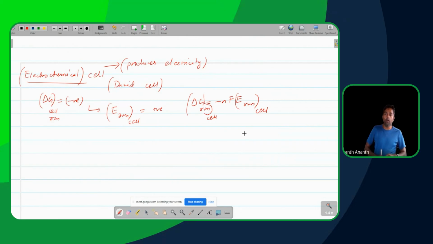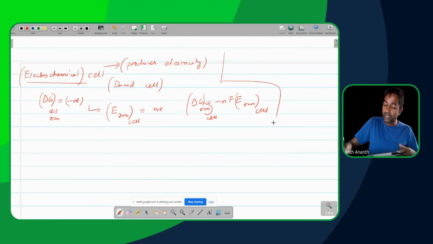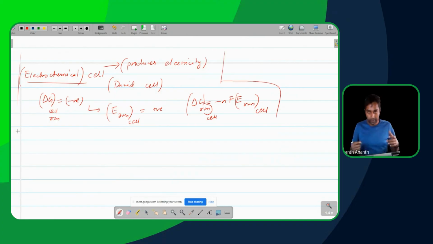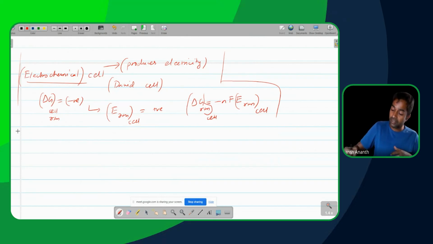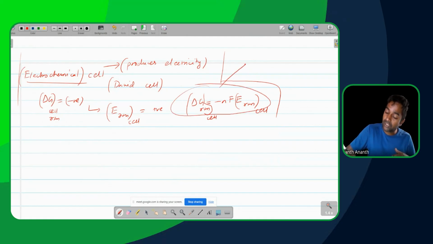How did all of this start? All of this actually started not because scientists were looking to exploit electricity. When we started doing all of this, we didn't know how electricity was going to be useful for us. We were scientists at that time. They were just experimenting because this was useful in some other ways. For instance, in this particular case, the electrode potential actually started off as a way for scientists to study chemical reactions.